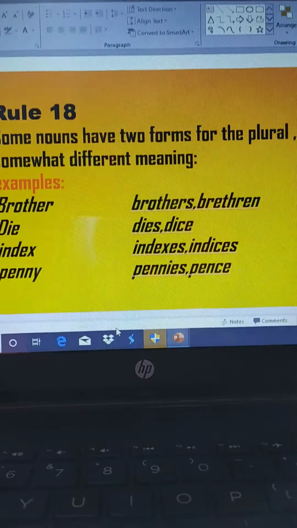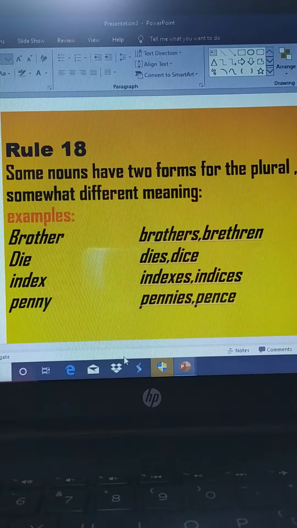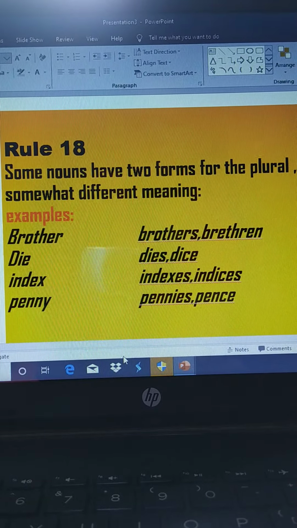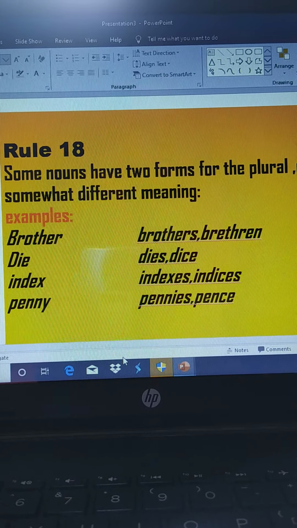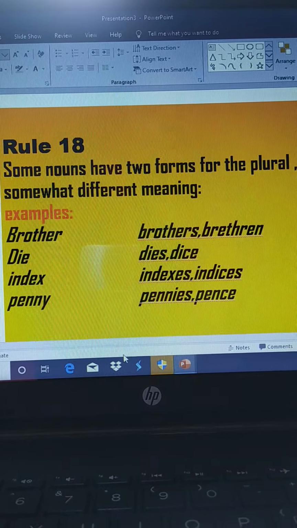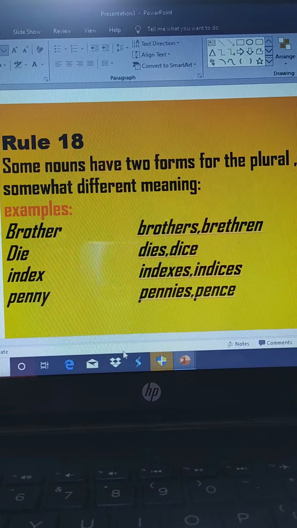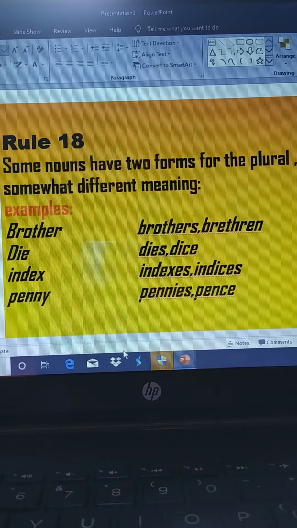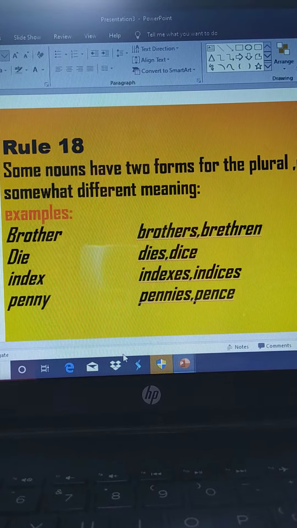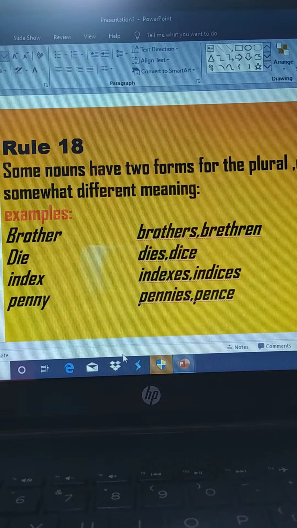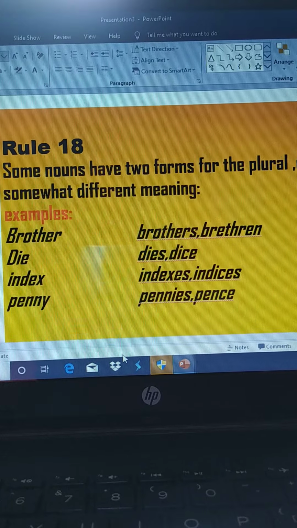And then the word is penny. Now penny is transformed into plural. The words are pennies and pence. Now pennies means number of coins, and pence means amount in value. So that is how the singular noun is transformed into plural, and both the words have different meanings.